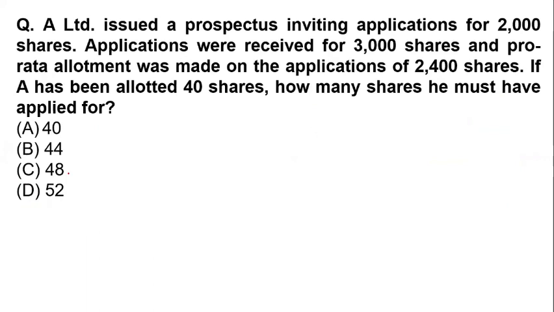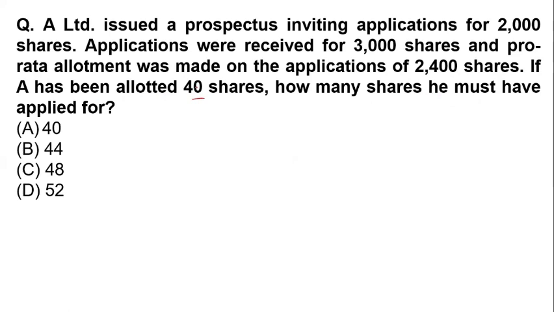Okay, now next question. A Limited issues a prospectus inviting applications for 2,000 shares. Applications were received for 3,000 shares, and pro rata allotment was made on the application, that is 2,400 shares. If A has been allotted 40 shares, how many shares must he have applied for?